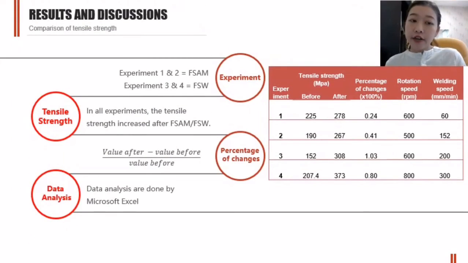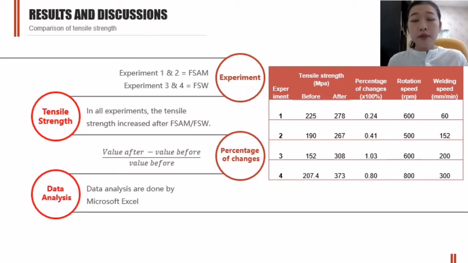The first part is the comparison of tensile strength. 4 experiments are taken to be compared. Experiment 1 and 2 are FSAM, experiment 3 and 4 are friction stir welding. The reason for this is because there is not enough literature available about FSAM for repairing alone. That's why friction stir welding is also taken to be compared.